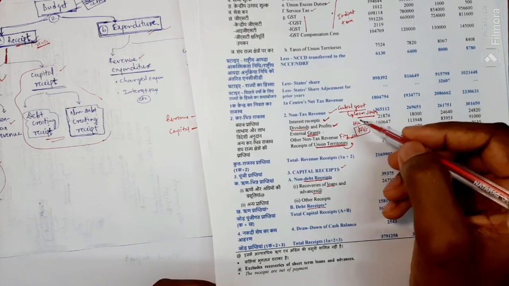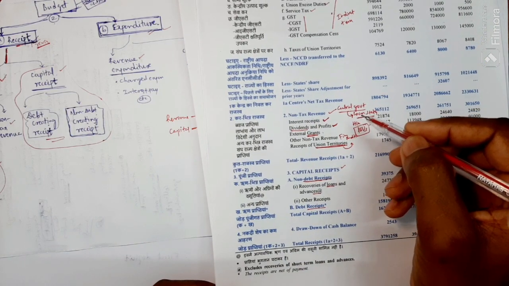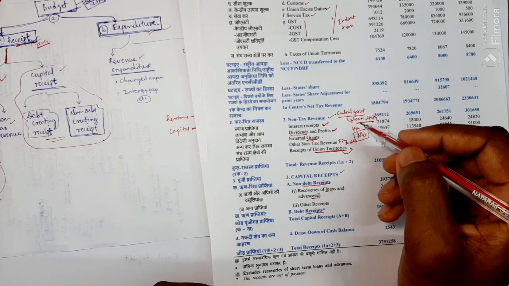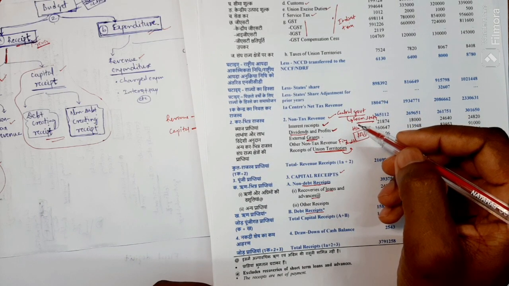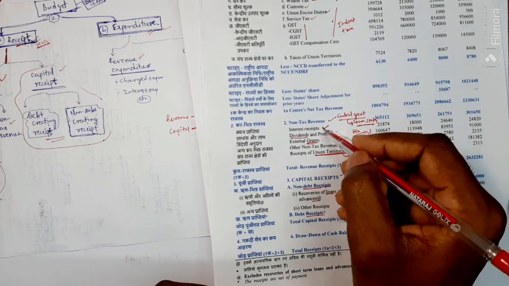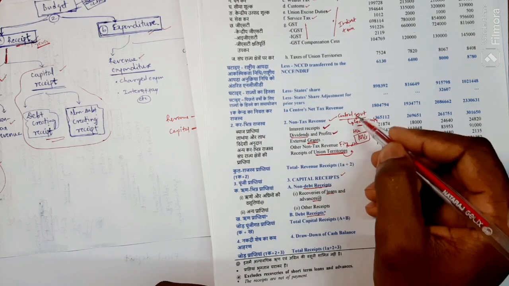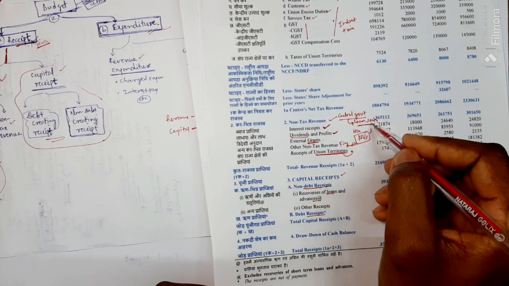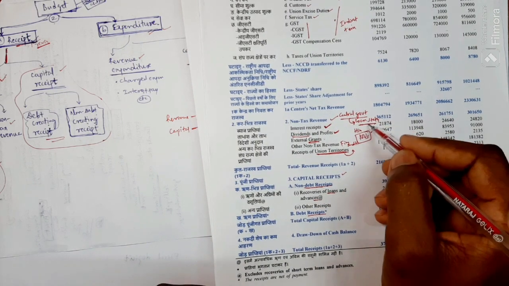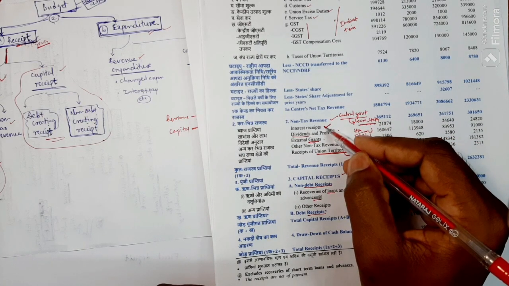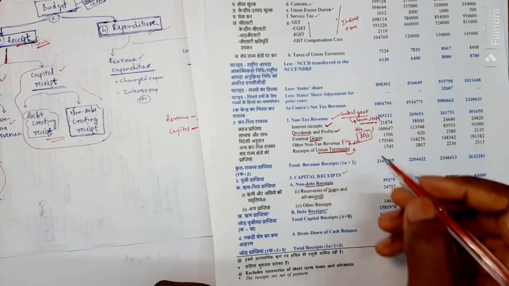Earlier, here I have already explained. Interest receipt means the government gives a loan to the states, and for that loan the state needs to pay interest.